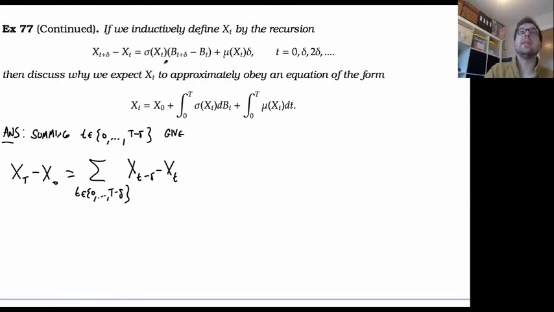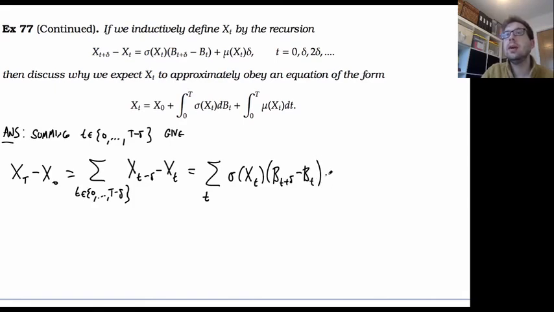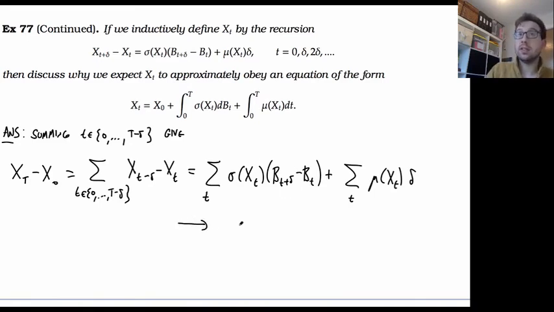Then I could replace this with this expression here, and I'm going to end up with the sum over these values of sigma x of t, b of t plus delta minus b of t, plus the sum with the same set of values of this term, mu of x of t delta. Okay? And then, as I've given above, as we let delta get smaller, this should converge to some integral, an integral which we're going to say is with respect to Brownian motion. So if you believe me there's some limit, then I'm going to get this.